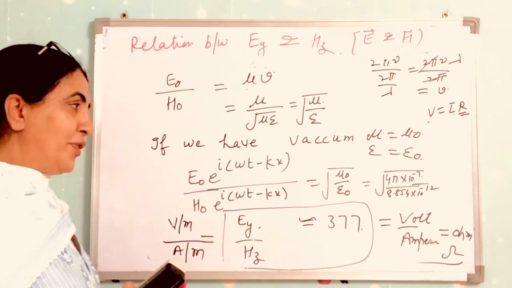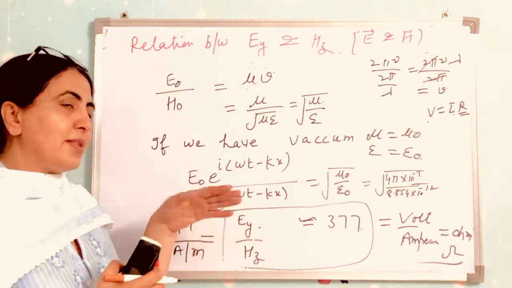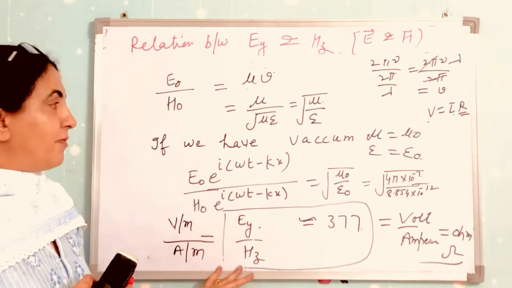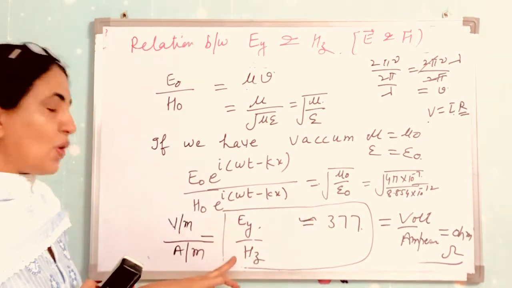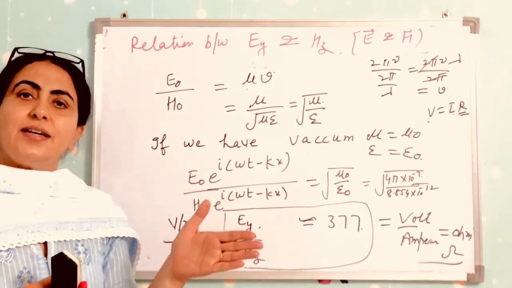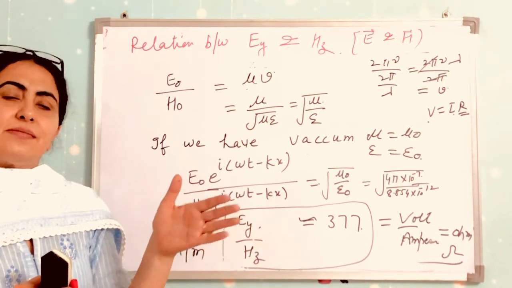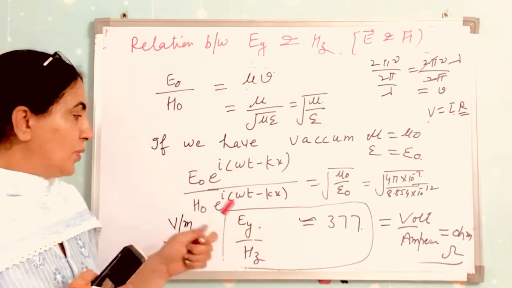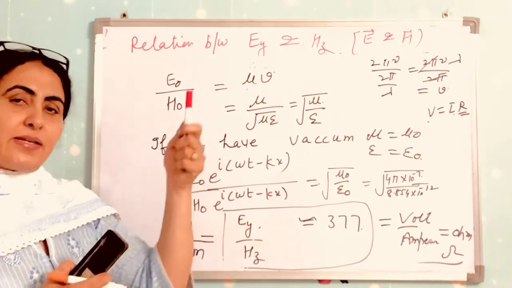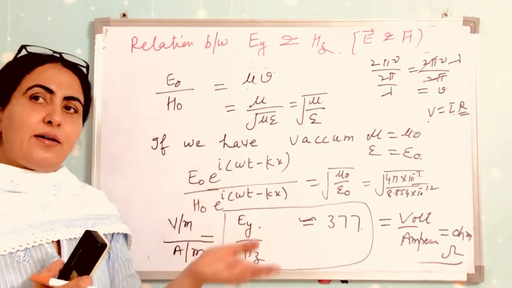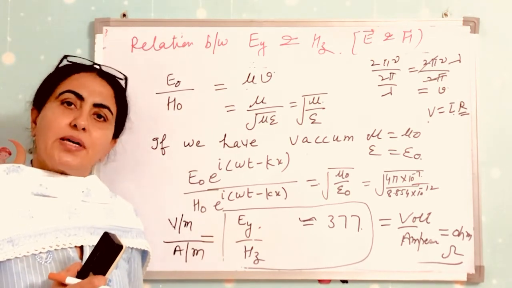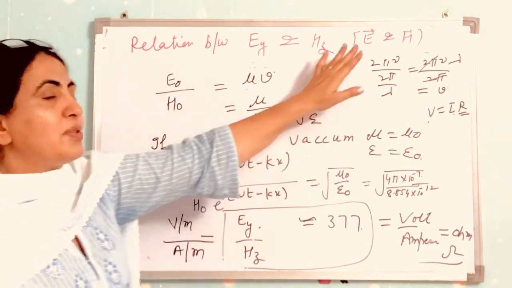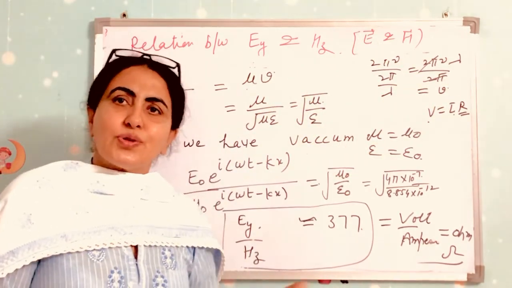We will do this in the next articles: the ratio of the electric field vector and the magnetic field vector is also the impedance. The units are of resistance, so we will do that, the ratio is an impedance, in the upcoming articles. This is a very important topic, the relation between E and H and the solution of the wave equation.